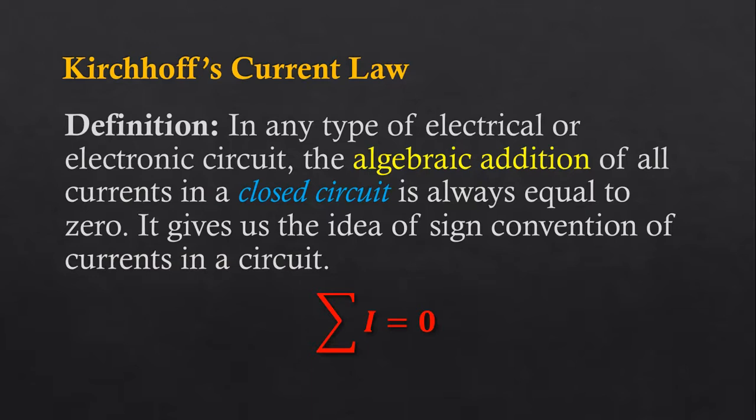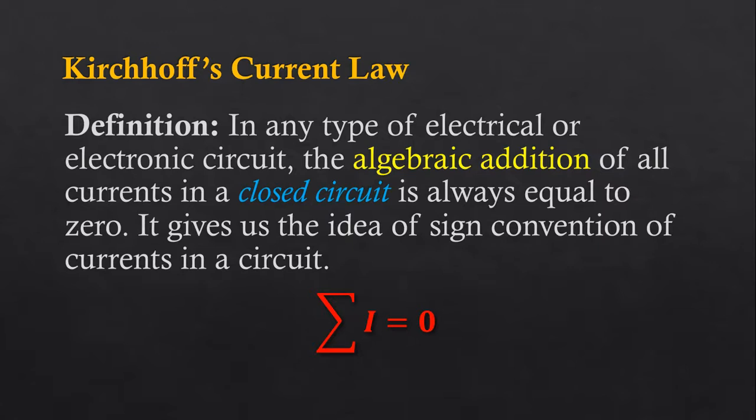Now, in the same way, we can understand Kirchhoff's current law. In Kirchhoff's current law, again we have to consider any type of electrical or electronic circuit. I repeat it again, Kirchhoff's current law is applicable not only for electrical circuits but any type of electronic circuit also.